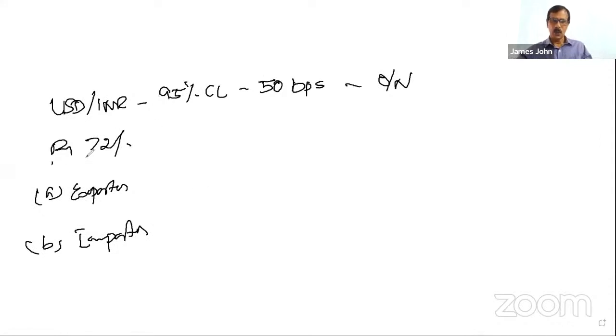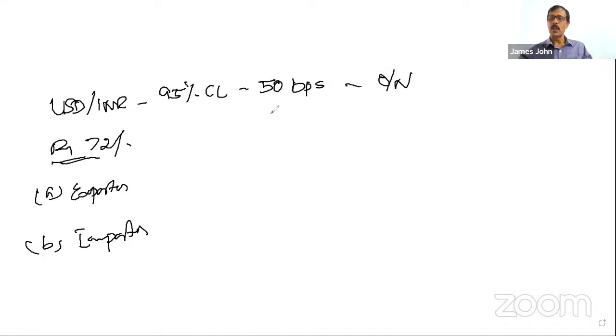Today, dollar is trading at rupees 72 and overnight VaR at 95% confidence level is 50 basis points. Remember, this is not 50 paise, this is 50 basis points. In the previous question, I gave you the VaR as an absolute measure, 25 paise or 25 rupees like that. Here, this is basis points.